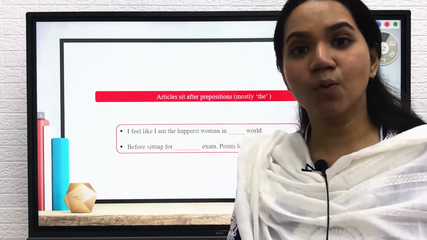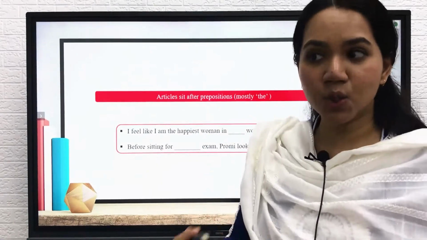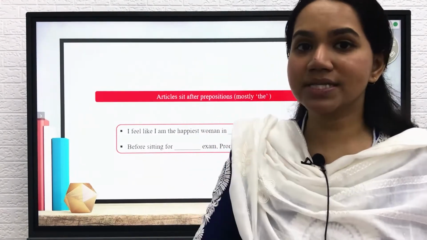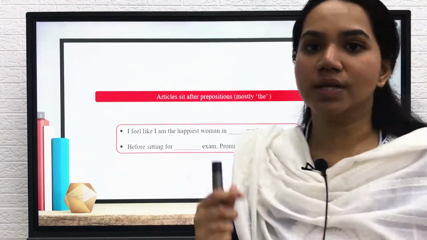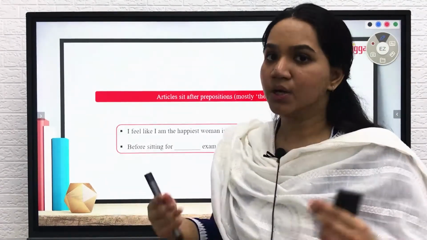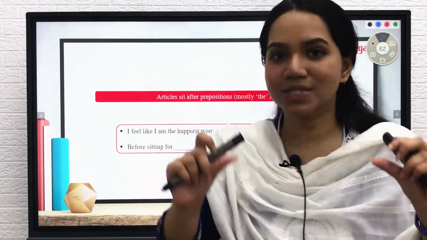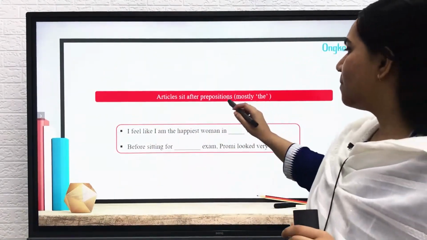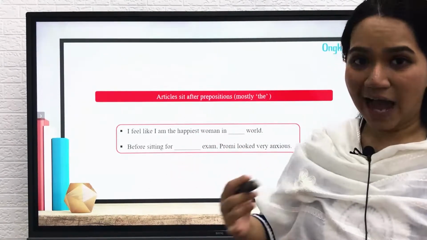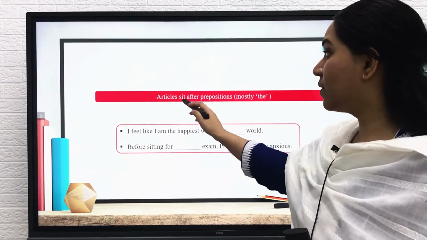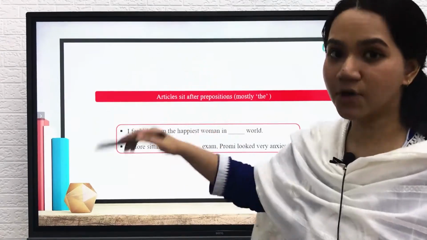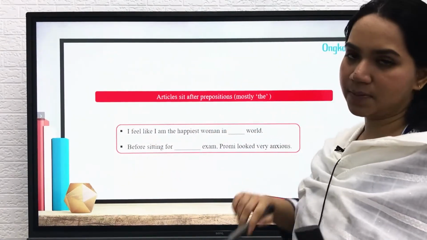If I say "I want to speak," the word "to" is a preposition here. After "to," did I use any article? No, right? Because once again the rule is "mostly." So prepositions will be before articles, or articles will be after prepositions.